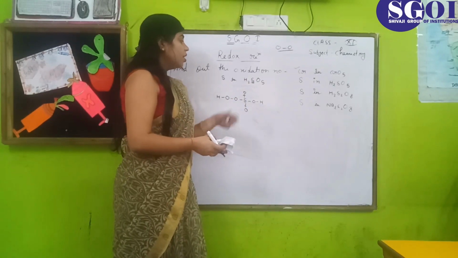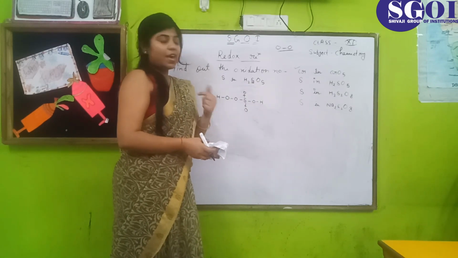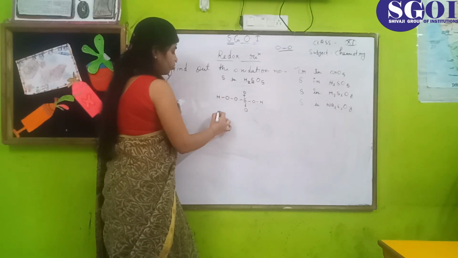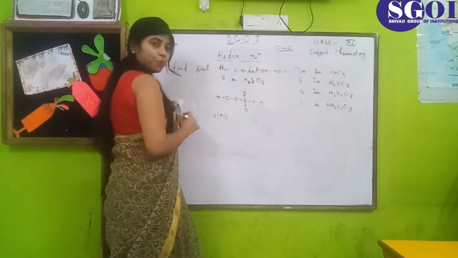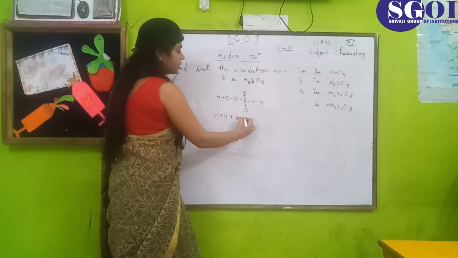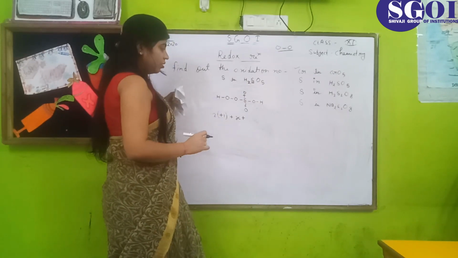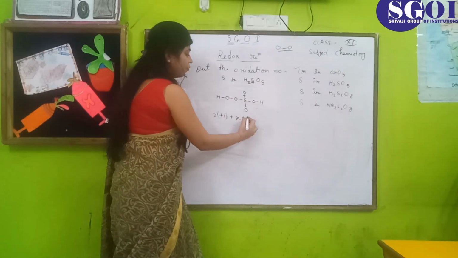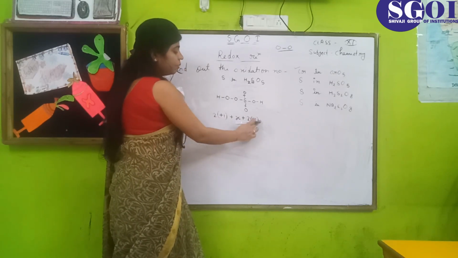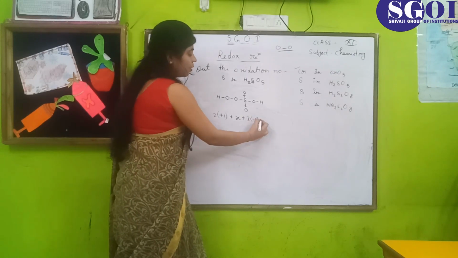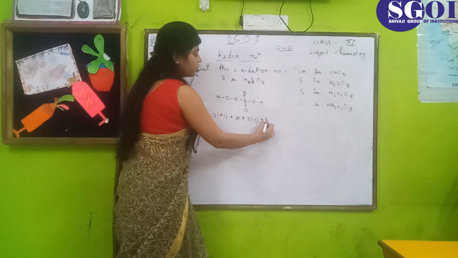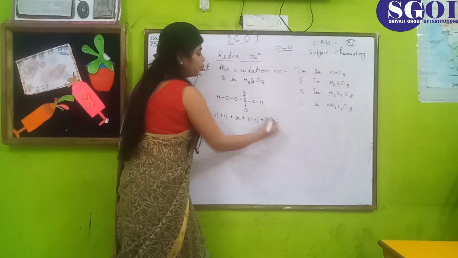Let the oxidation number of sulfur be X. Here 2 hydrogens are present and the oxidation number of hydrogen is +1, so 2 into +1, plus the oxidation number of sulfur X, plus there are 5 oxygens in which 2 oxygens are involved in the peroxide bond. So 2 oxygens multiplied by -1, and the remaining 3 oxygens have oxidation number -2.